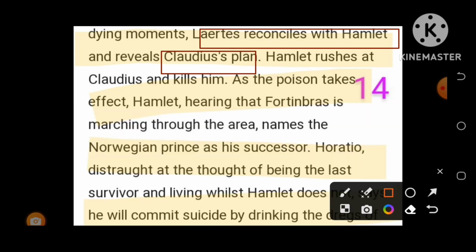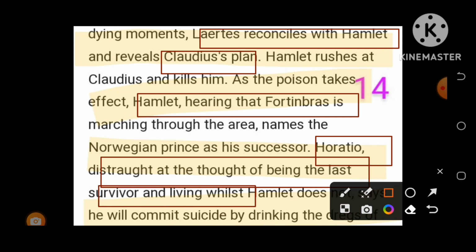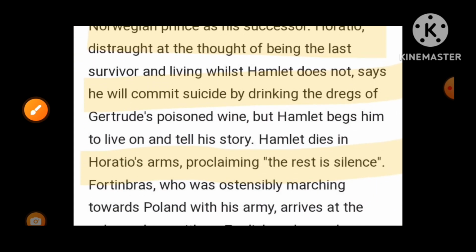Yes, right then, Hamlet hears that Fortinbras, as I have earlier discussed who was Fortinbras, was marching forward to take revenge for his father. Yes, so Horatio, distraught at the thought of being the last survivor and living while Hamlet does not, wants to commit suicide by drinking the dregs of Gertrude's poisoned wine.